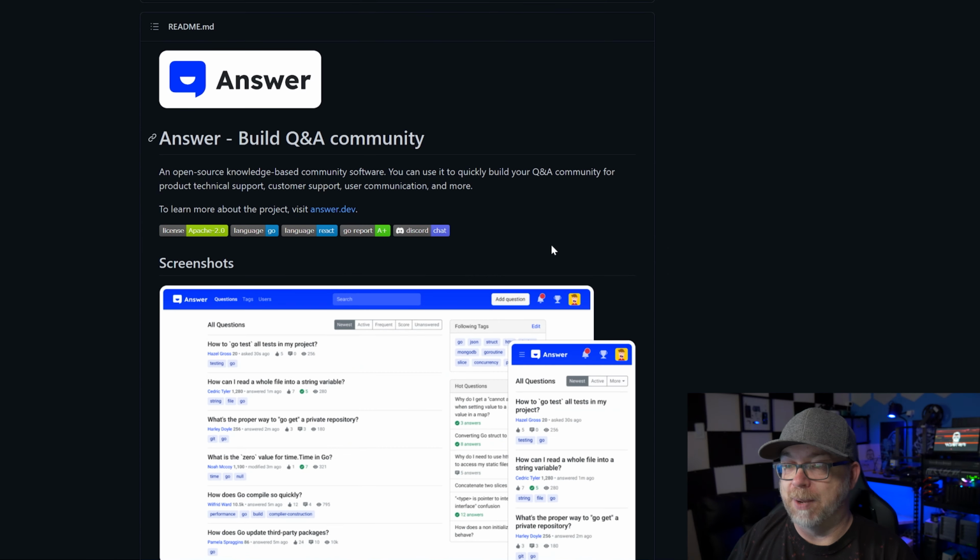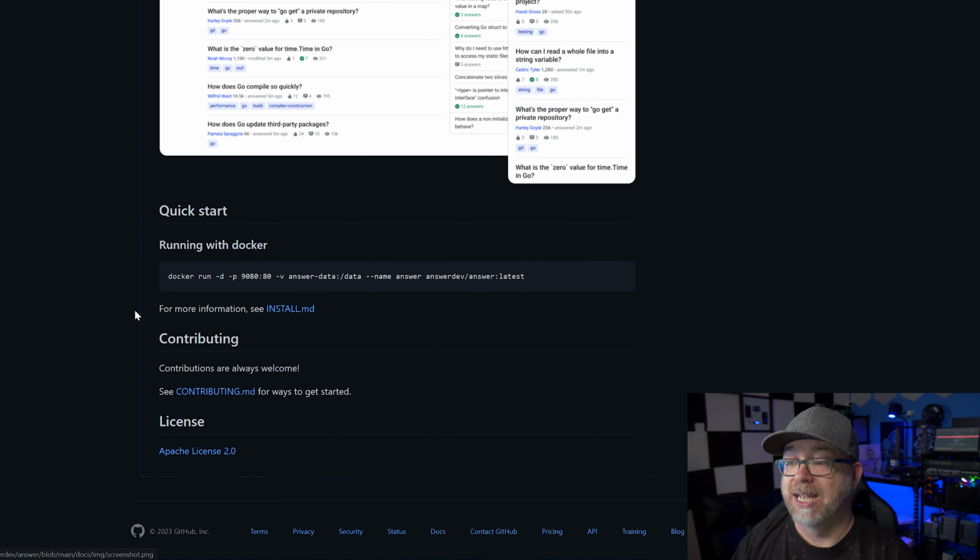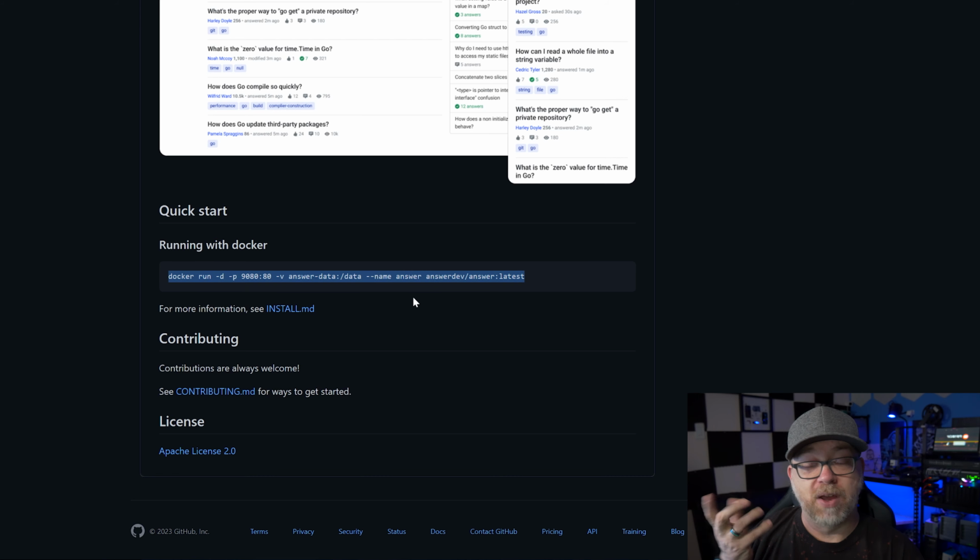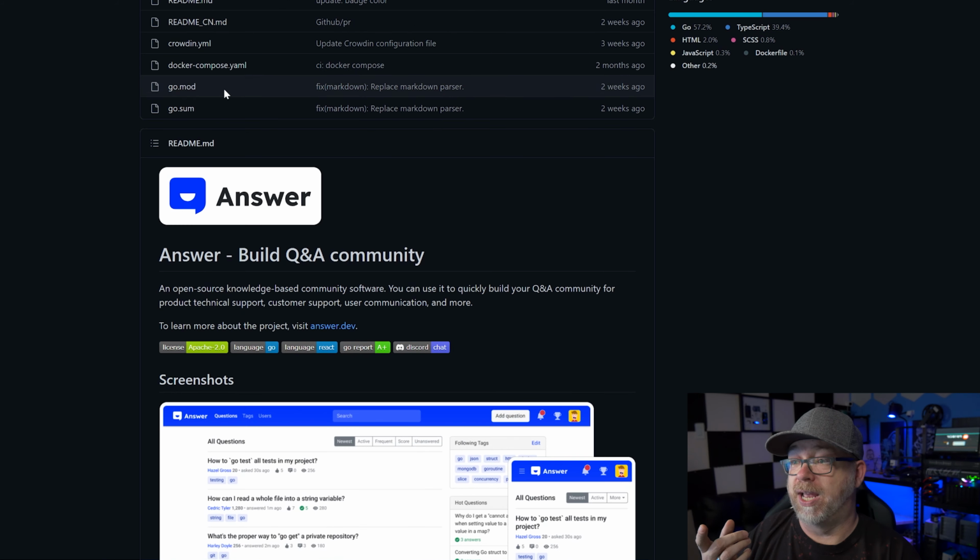Of course, if we scroll down, we can get more information about the system and how it works, how easy it is to deploy. I've got a Docker Compose that we'll take a look at. In fact, it's right up here as well. We will take a look at that, but it's just a few lines.